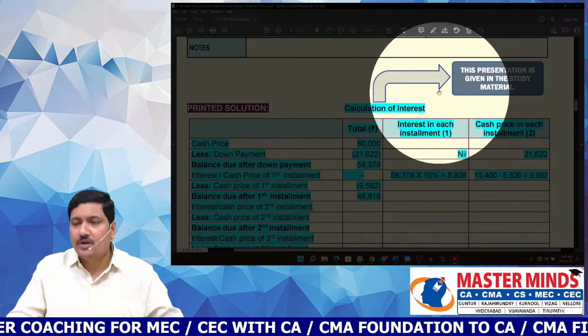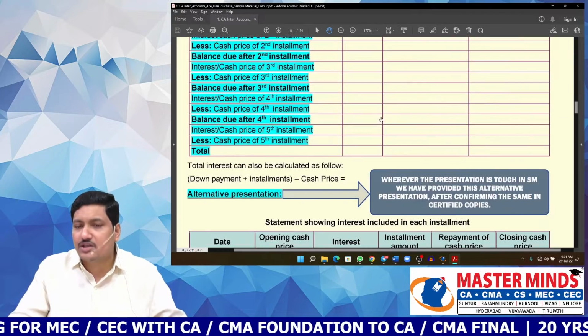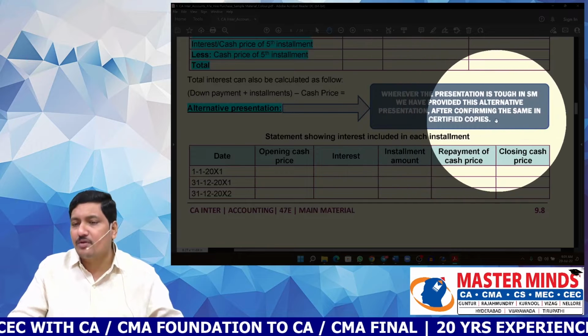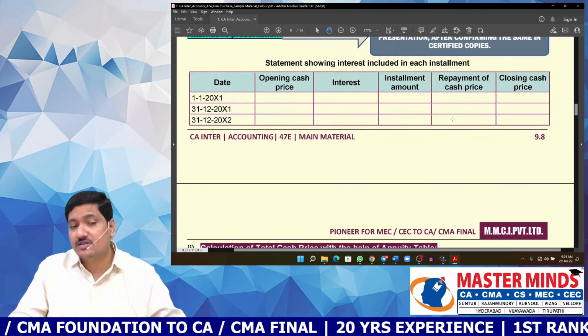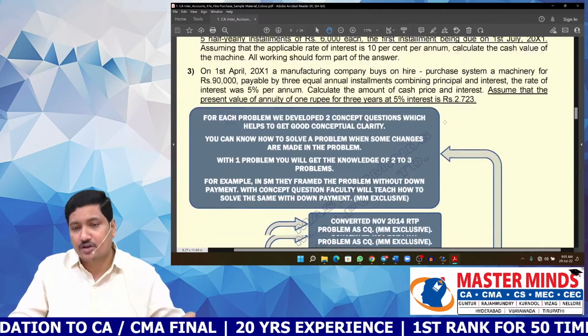and this helps you in revising the subject very quickly. Actually, this presentation is given in the study material, but it's not so easy to understand. That's why we have presented the same answer in a simplified manner. And of course, you need not worry. We have even confirmed from the certified copies that the Institute accepts this kind of presentation also.